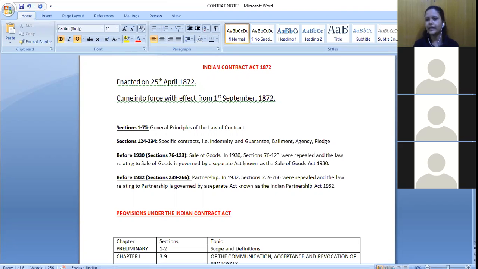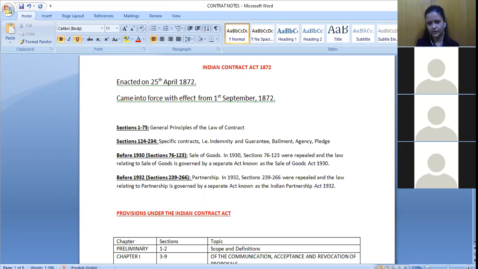So it is very important that entities are given this flexibility that they can mention a clause that in case any sort of dispute arises, we would approach an arbitrator to settle the matter. Maybe we would compensate the losing party depending on whatever order is passed. This is just to make it simpler for people to enter into different types of contracts. So these are some minor changes that are being made under the Indian Contract Act depending on the situation. This was inserted after the Arbitration and Conciliation Act came, in 1996.